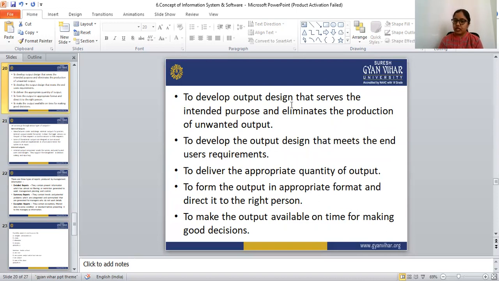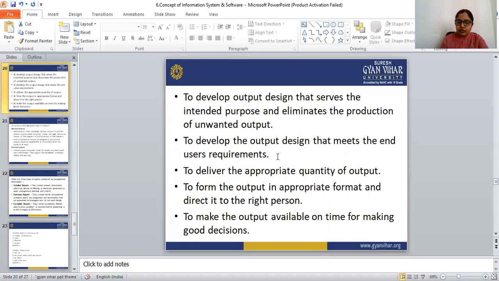So this is the first objective of the output system. Then the next objective is to develop the output design that meets the end user's requirements. The developers should develop an output design that meets the end user's requirements. The next objective is to deliver the appropriate quantity of the output. The developer should keep this in mind while designing an output system: it should deliver the appropriate quantity of the output.